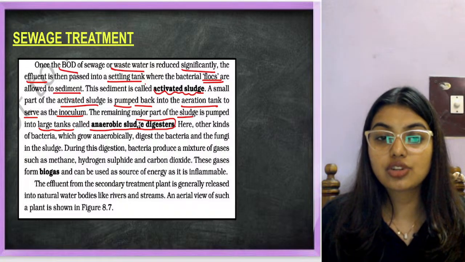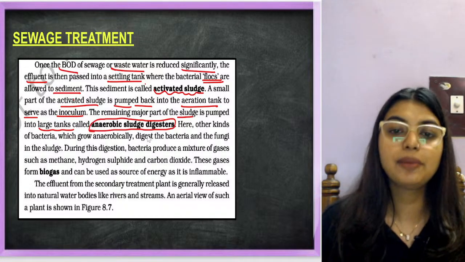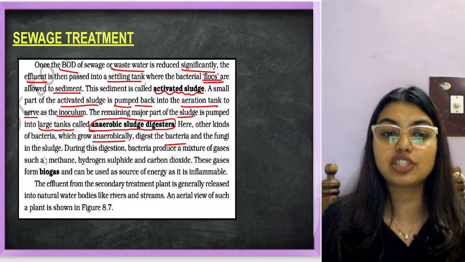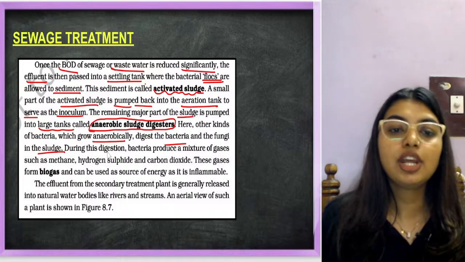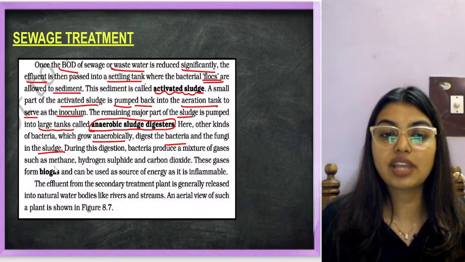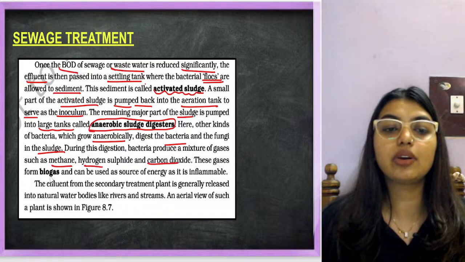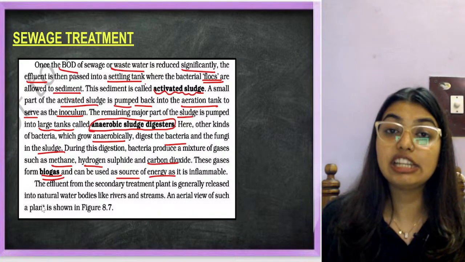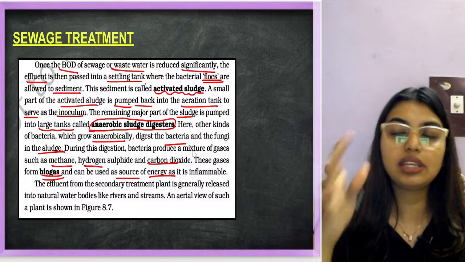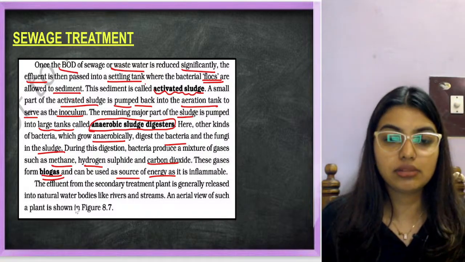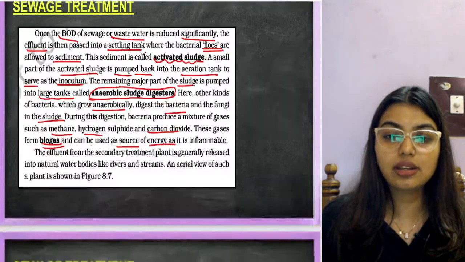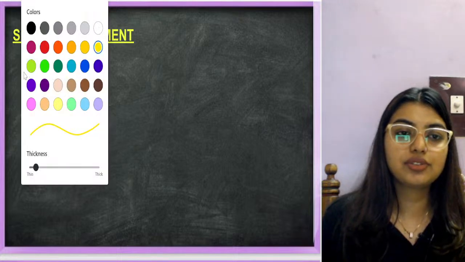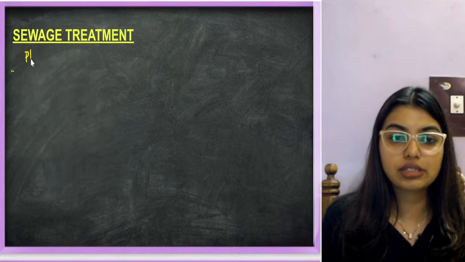Students, obviously bacteria will be digested here. Other kinds of bacteria which grow anaerobically digest the bacteria and the fungi in the sludge. Poor things, their life is over. During this digestion, bacteria produce a mix of gases like methane, hydrogen sulfide and carbon dioxide. These gases form biogas and can be used as a source of energy as it is inflammable. This biogas is what we use to make fuel in the rural areas. So is this clear? Clear? Not clear?